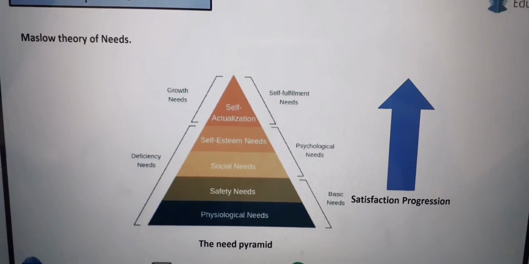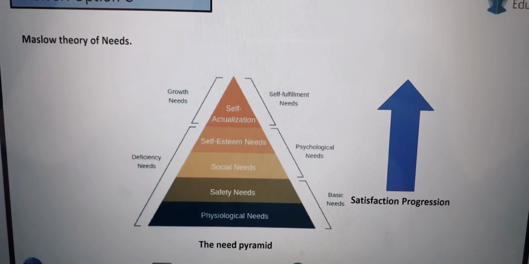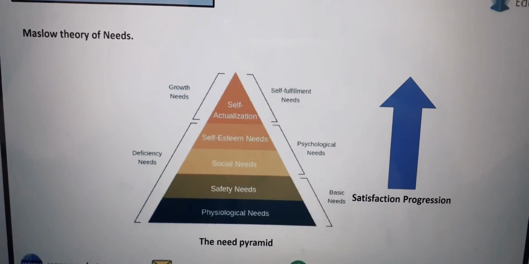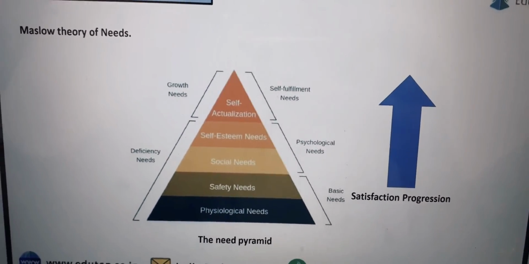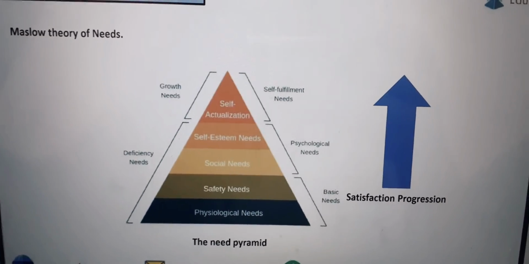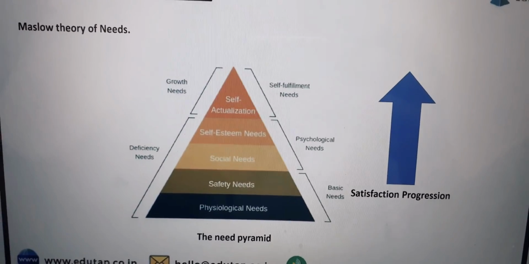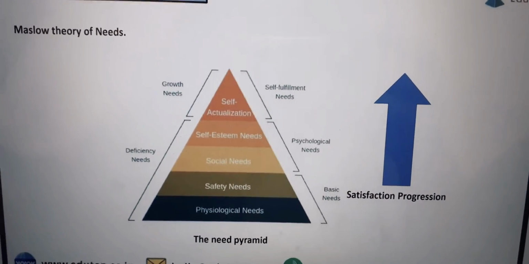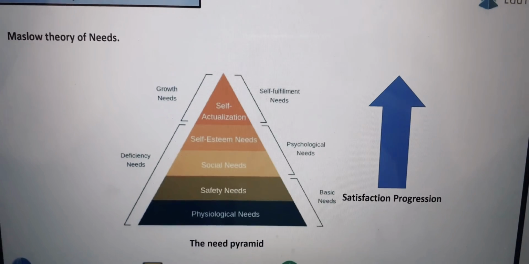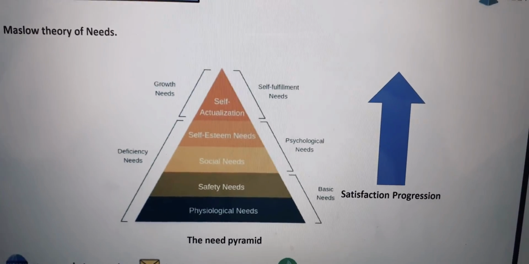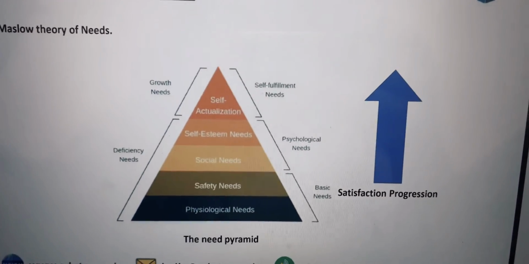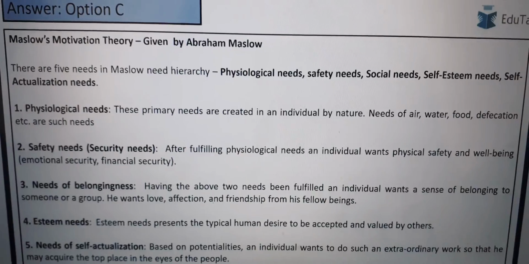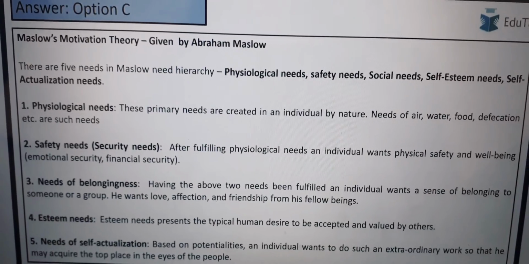Social needs and self-esteem needs are called psychological needs. Self-actualization needs are called self-fulfillment needs. So self-actualization need is a growth need, and the remaining are all deficiency needs. Here satisfaction progression increases from bottom to top. You can see it is a pyramid. Now let us discuss this in detail.